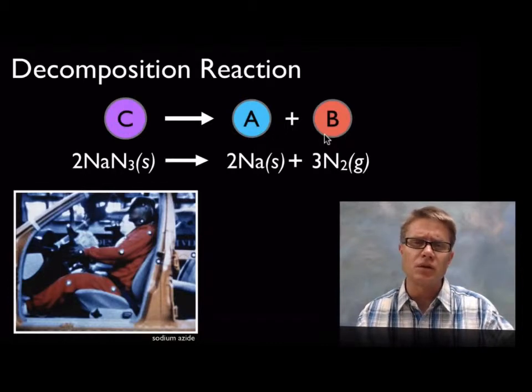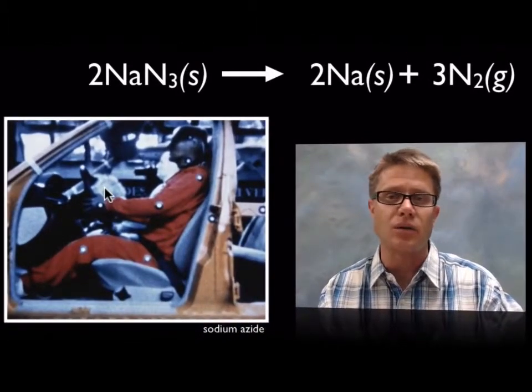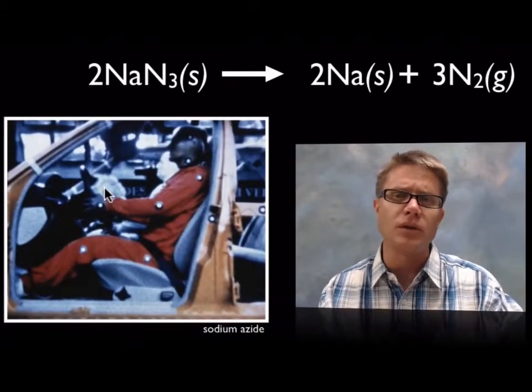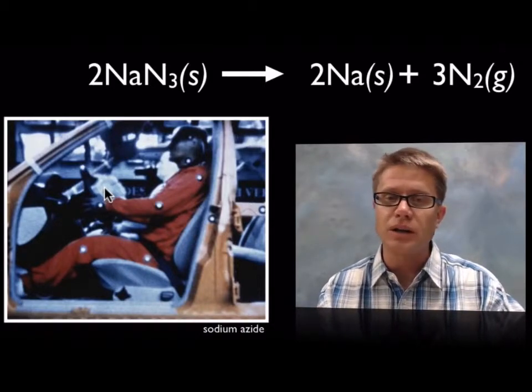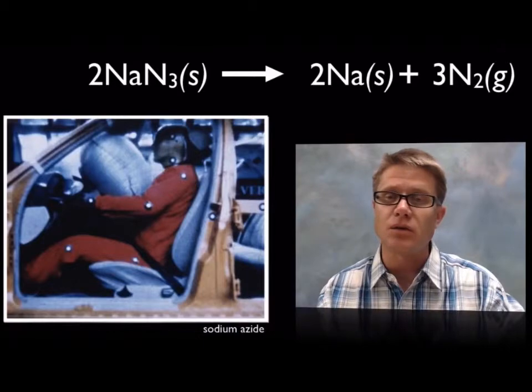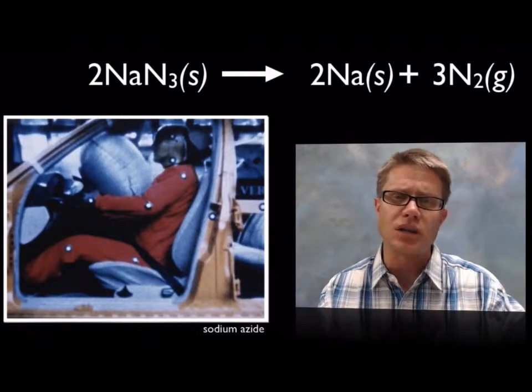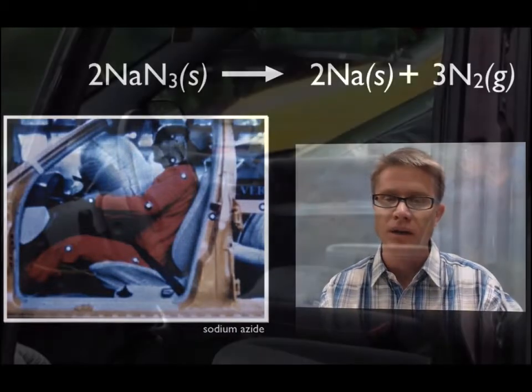Where's an example of this actual reaction? Well, this was used in early airbags. You can put some sodium azide inside the bag right here. It's totally stable, but if you add a little bit of heat to it, since there's an igniter inside there, it's going to quickly break into sodium and nitrogen gas. And that nitrogen gas is going to fill up the bag really quickly.